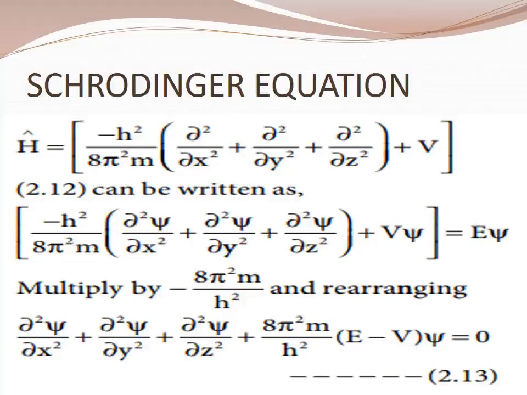The above Schrödinger wave equation does not contain time variable. See the equation, is there any time variable? So it is independent of time. So the wave equation is independent of time.